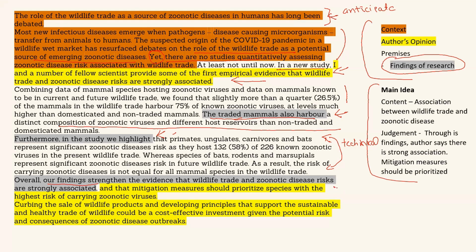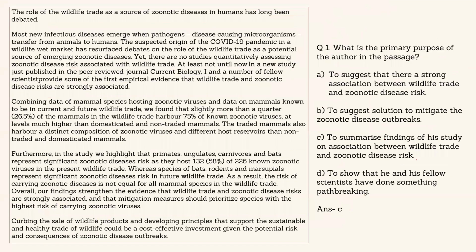And these things are opinion, that what should be done after the findings. All right. So the organization: the author has stated the context, given the opinion, cited his findings to support the opinion or his final judgment. And what is the main idea? The content is whether there is association between wildlife trade and zoonotic disease. The author is saying that definitely there is a strong association and mitigation measures should be prioritized. These are the main opinions of the author on the topic.